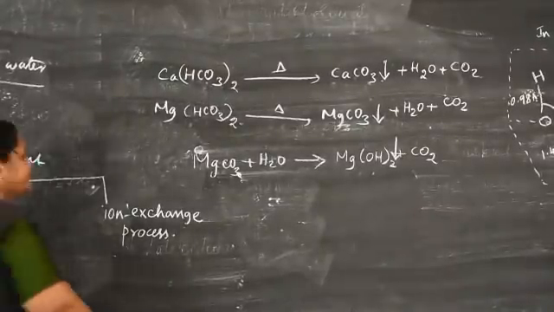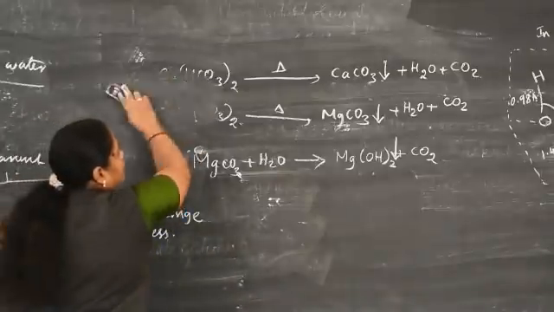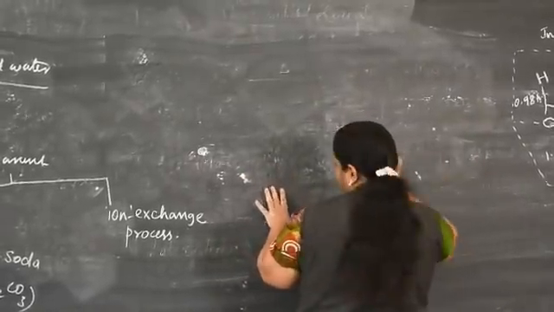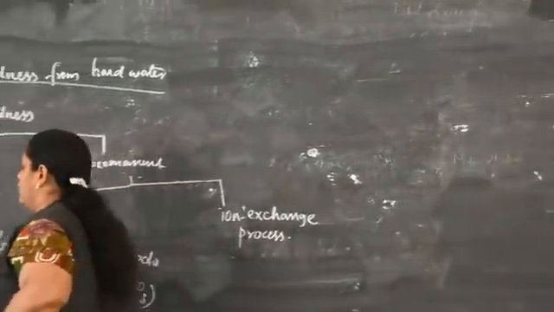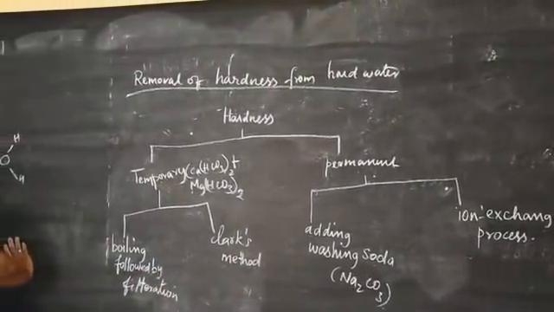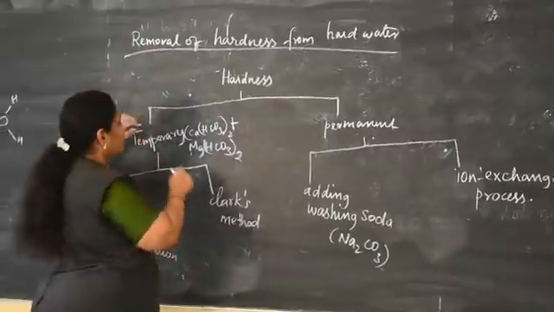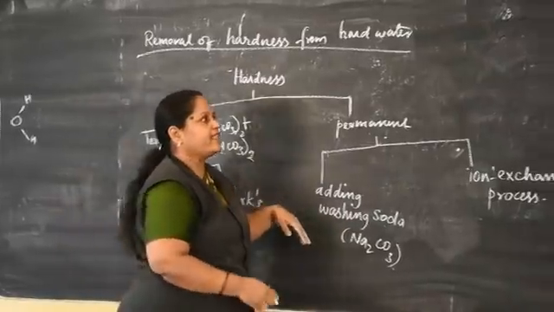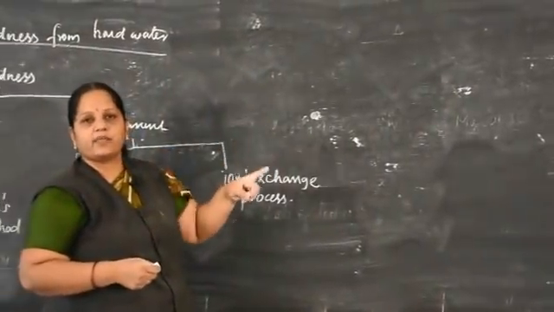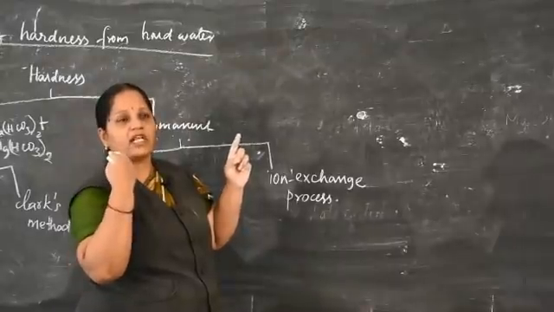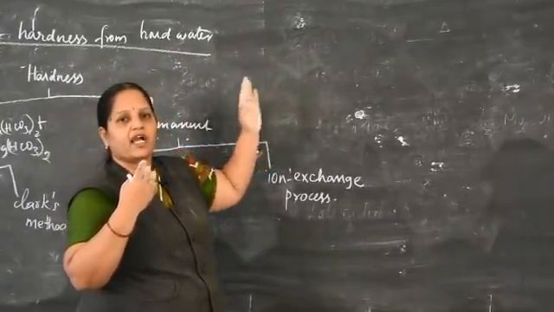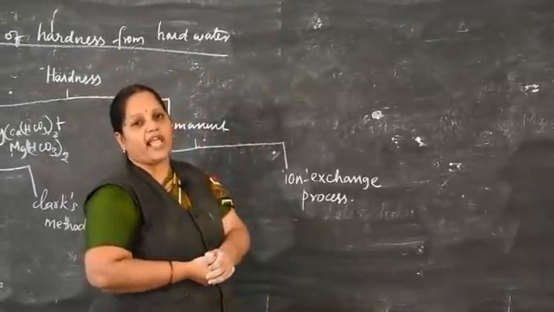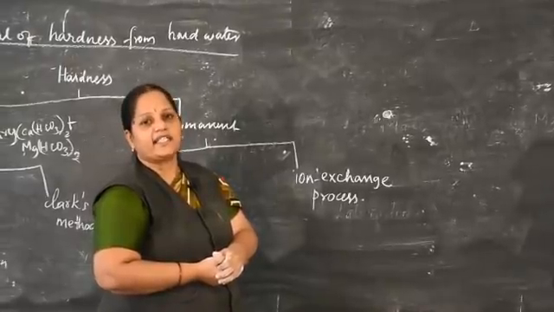In this method, soluble magnesium carbonate, magnesium bicarbonate and calcium bicarbonate are treated with a calculated quantity of lime water. Lime water is calcium hydroxide.